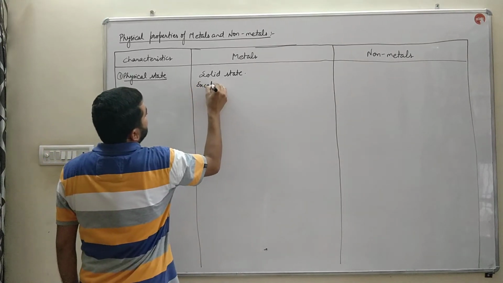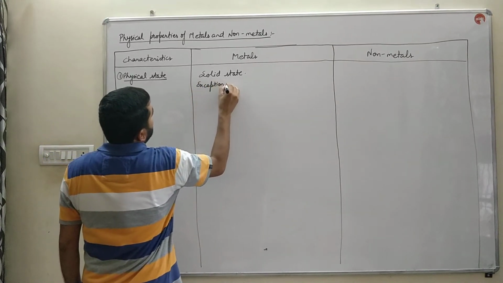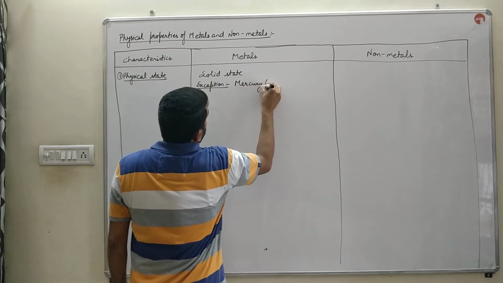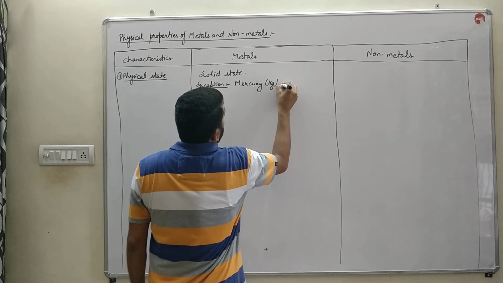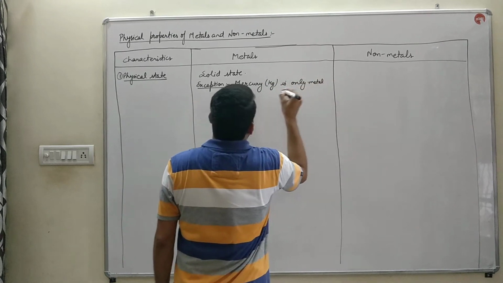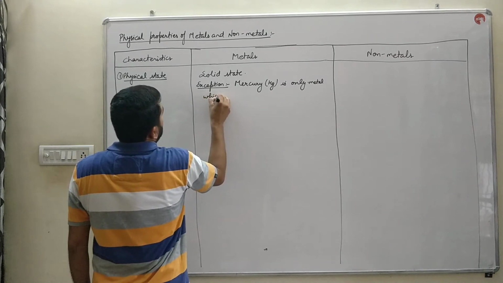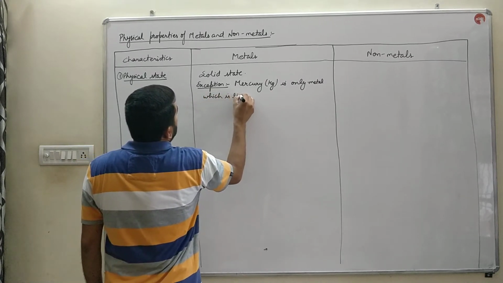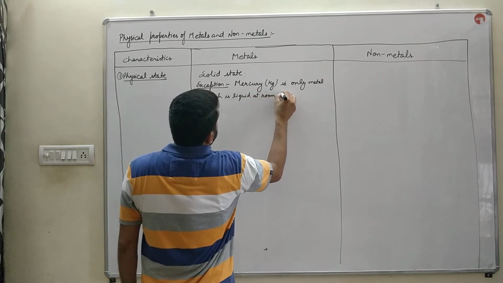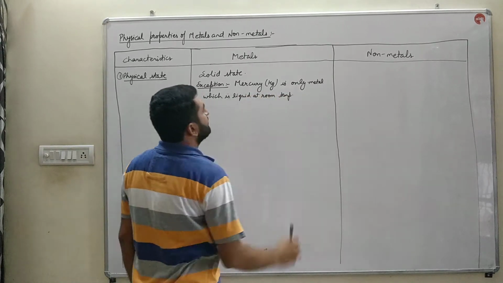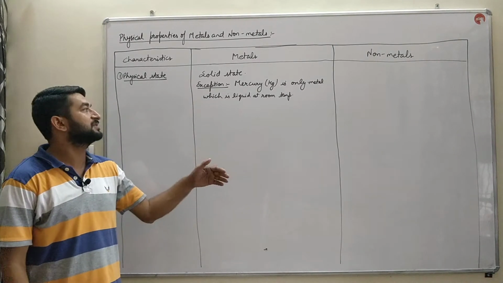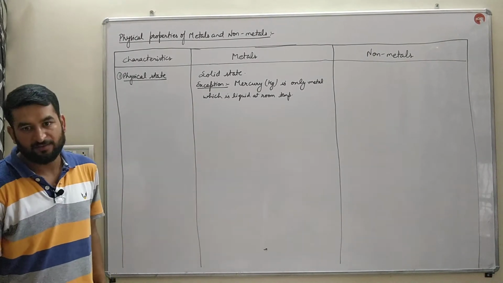except mercury, its symbol is Hg, is the only metal which is liquid at room temperature. Mercury is the only metal which is liquid at room temperature. This we studied in our previous classes as well.